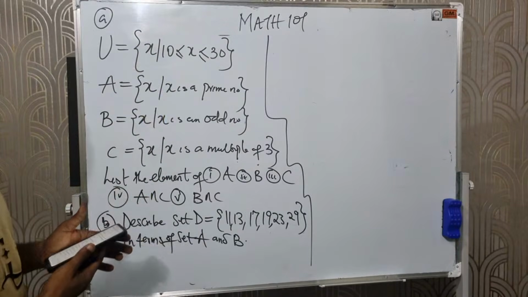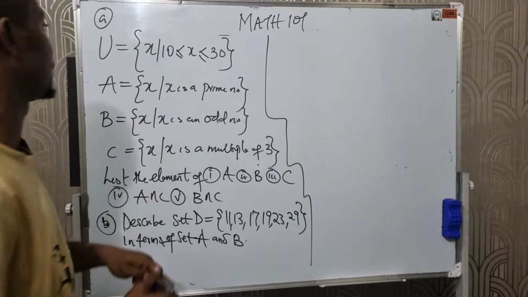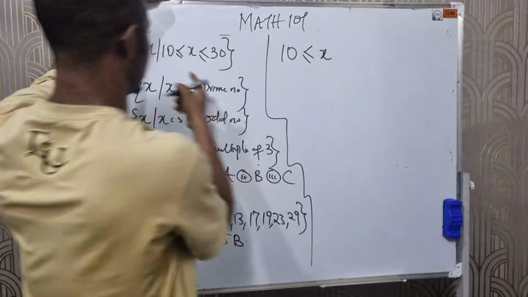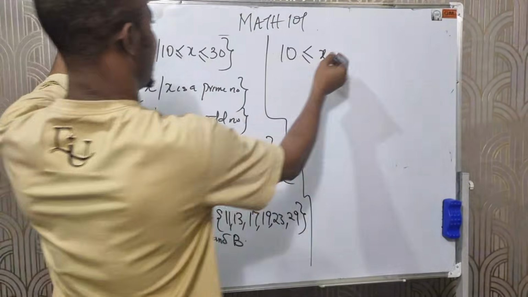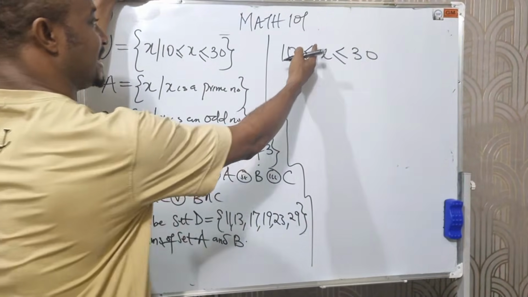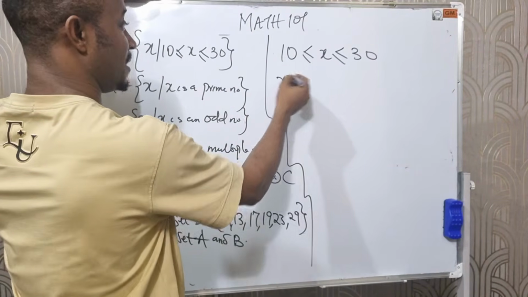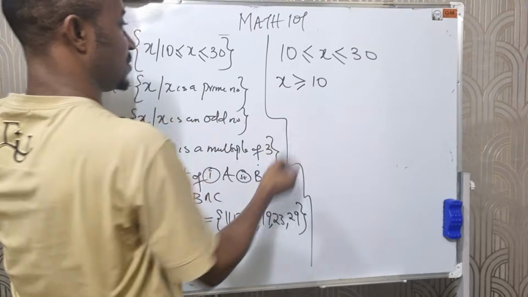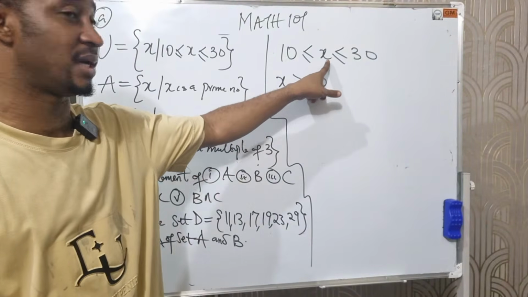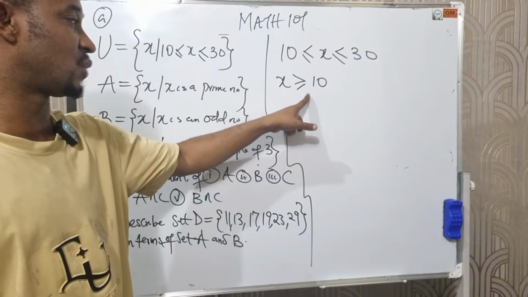And here we are told that x is such that 10 is less than or equal to x, and that same x is less than or equal to 30. If 10 is less than or equal to x, that also means x is greater than or equal to 10.